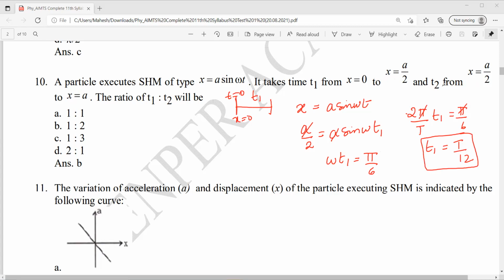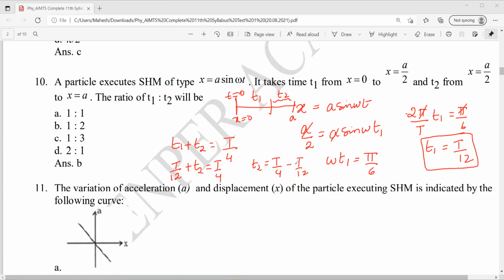Okay. Now t2 is the time from a by 2 to a. I know that t1 plus t2 will be equal to T by 4, right? And t1 is T by 12. T by 12 plus t2 equal to T by 4. So t2 will be equal to T by 4 minus T by 12.